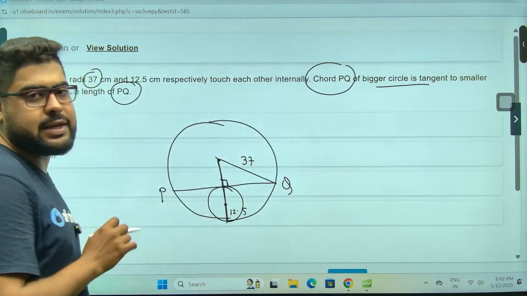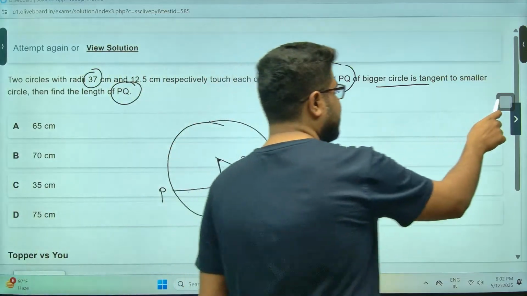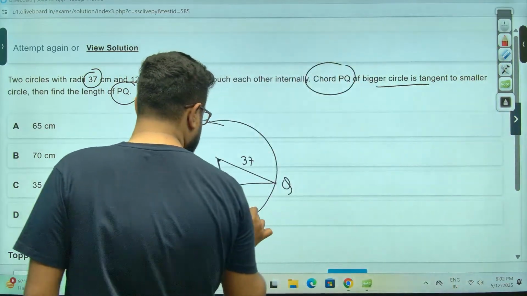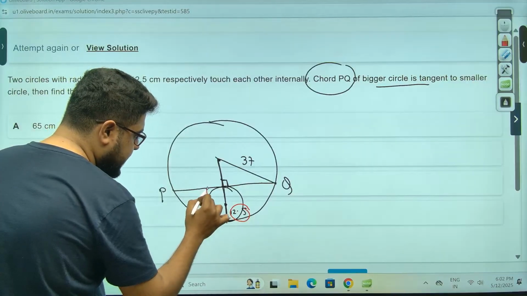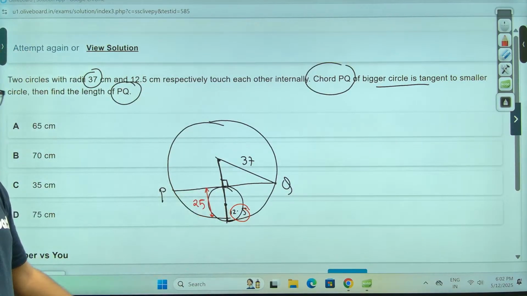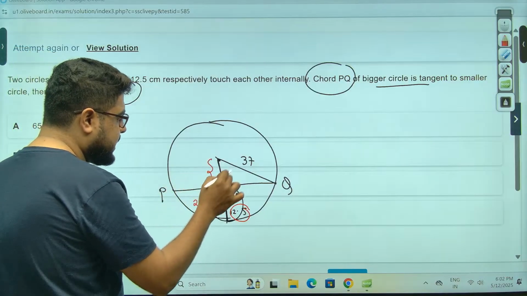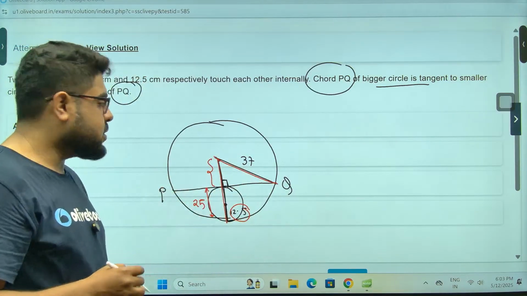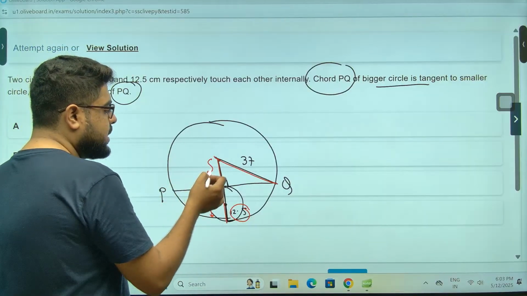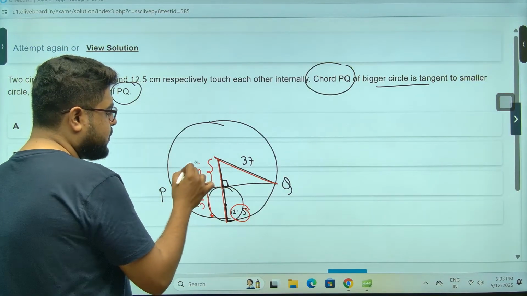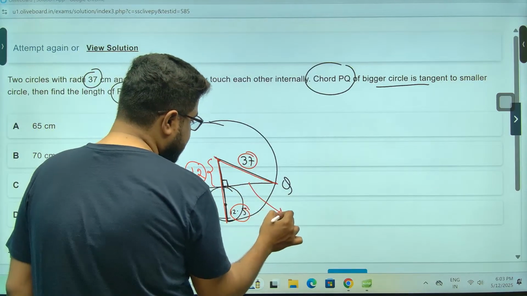Bigger circle radius. It's very simple, sir. Why is it very simple? If this is 12 and a half, that means this total length, the diameter, is 25. This whole thing is 37, this is the radius, both. So 37 minus 25 will be 12. So 12, 37, I said this has to be 35.